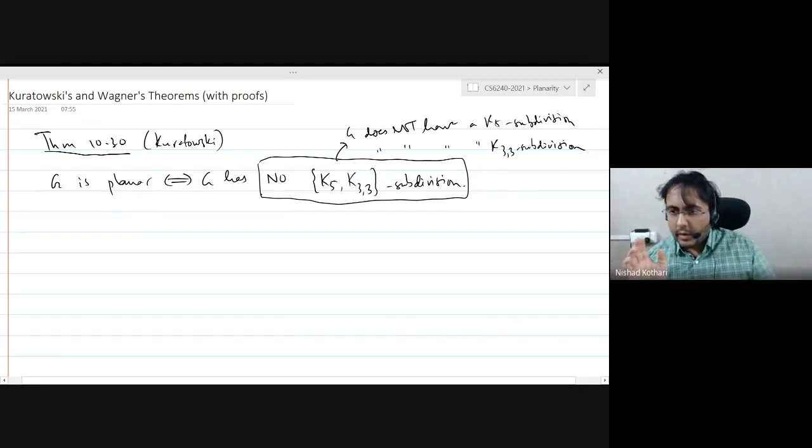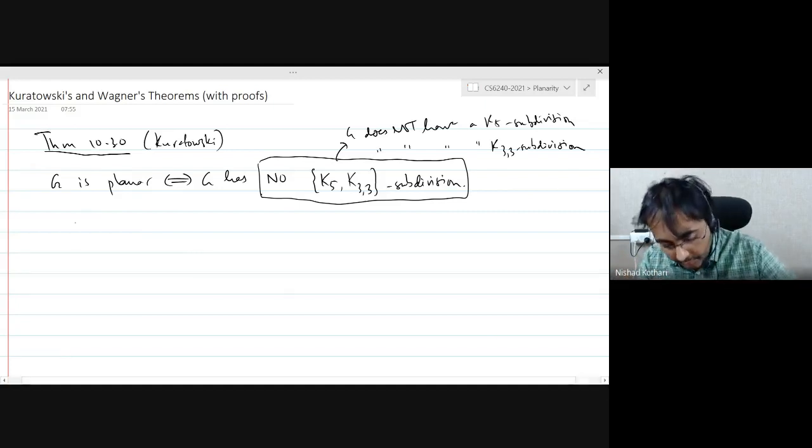And we've already proved one direction. We've already proved that if the graph has a K5 or K3,3 subdivision, then it is not planar, because these graphs are not planar, their subdivisions are not planar. And so any graph that contains a subgraph which is a subdivision of K5 or K3,3 will also be non-planar. Right? So all of that has been proved.